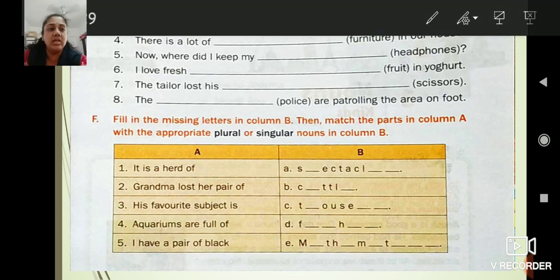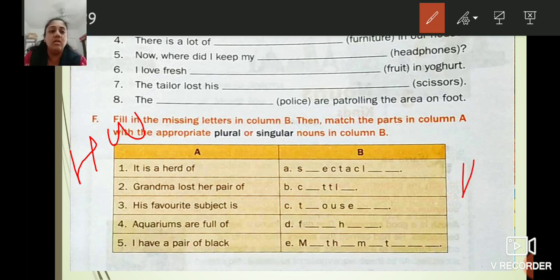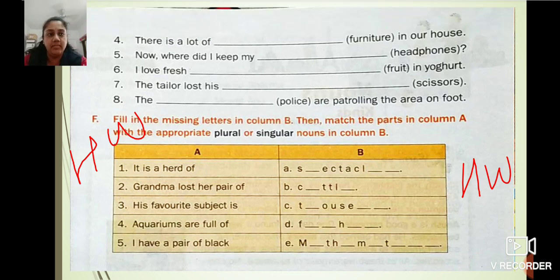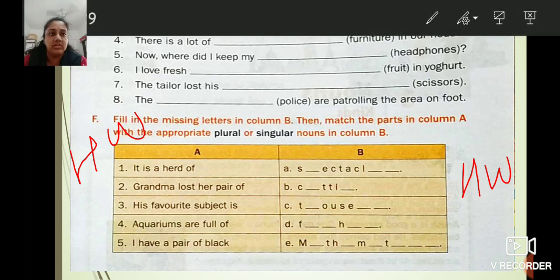So I will write down here as HW. And this question number F also you will complete as homework. In the next period we will cross check the answers. Got it? Here in the question number F, children, first you will complete the column B. You will fill the letters and then you will match the pairs. Okay? Yes.